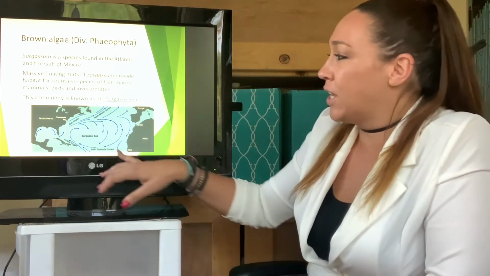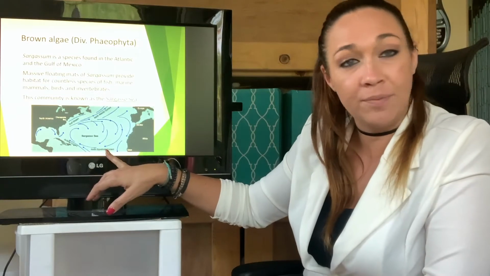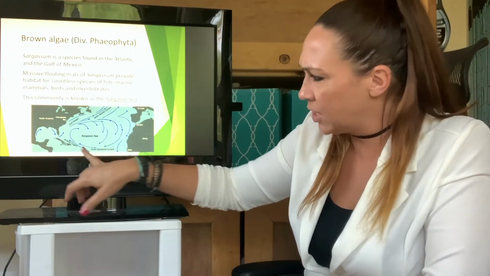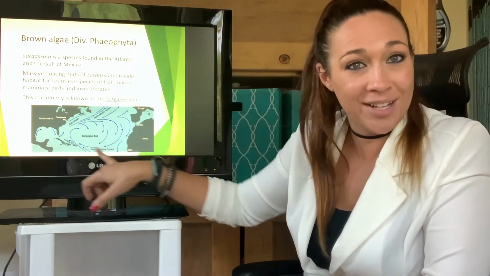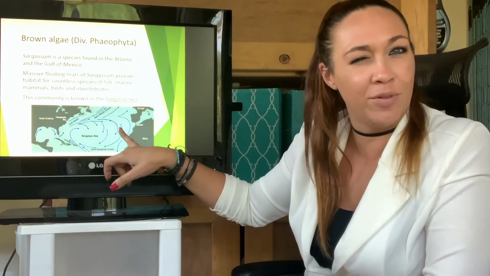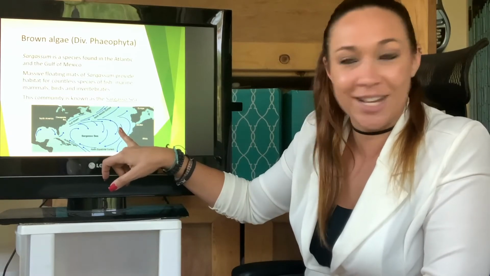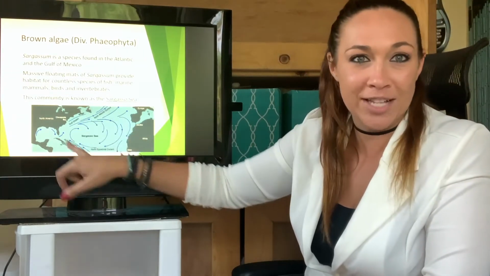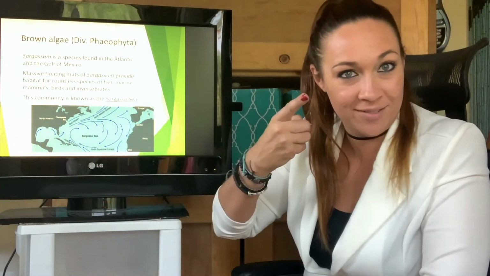So the Sargasso Sea is right here. We are in the Atlantic Ocean, the northern Atlantic. And essentially what we're looking at is the North Atlantic Gyre. It's going in this clockwise motion because we are above the equator, right?